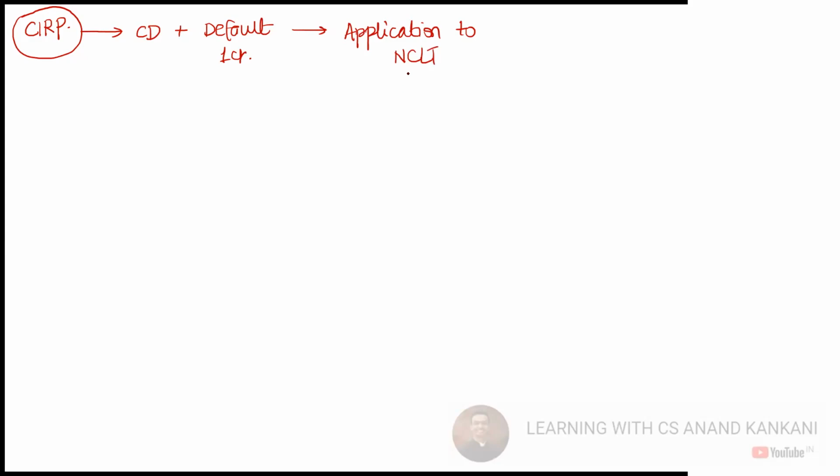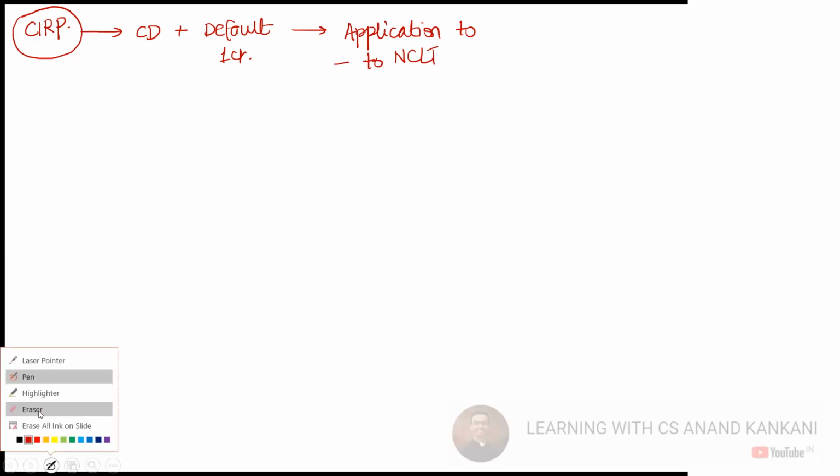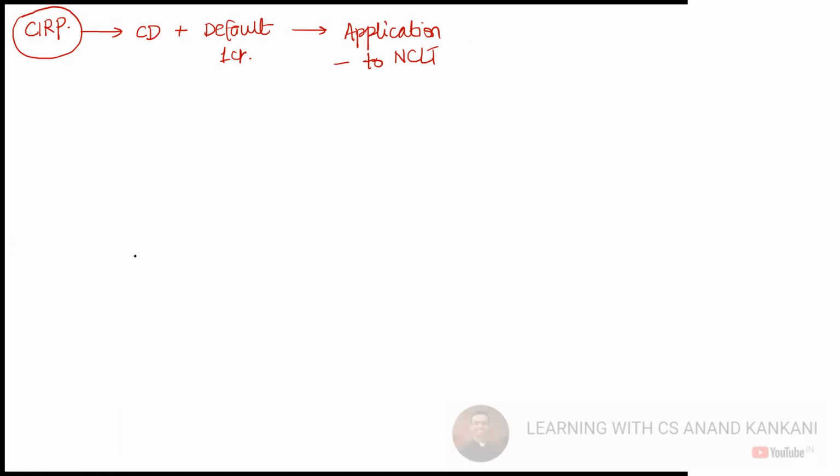Now, who can make this application? The application will be made to the NCLT, and you can also participate and answer who all will be there. Financial creditor, operational creditor and the corporate debtor itself, right?